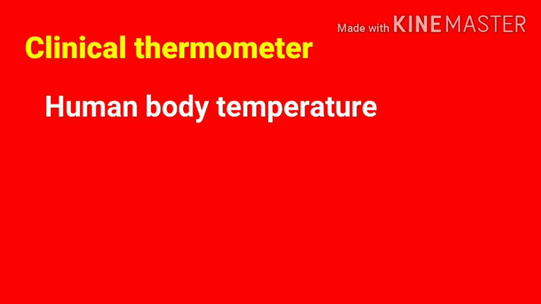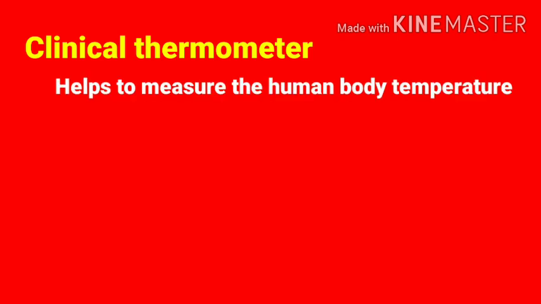Yes, you are right, my dear. That is 37 degrees Celsius. The human body temperature can be measured by a thermometer, that is the clinical thermometer. So the clinical thermometer is used to measure human body temperature. Now imagine you have a thermometer in your hand. How can you tell if it is a clinical thermometer?